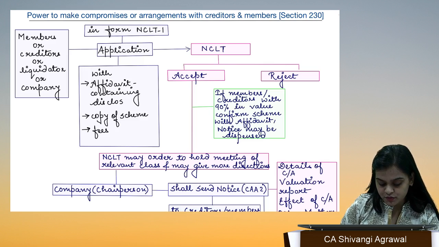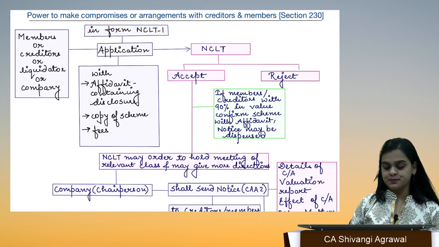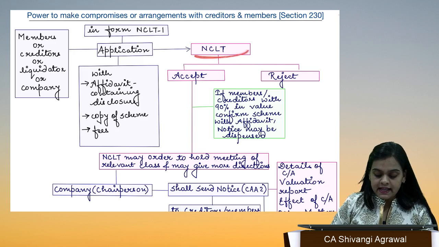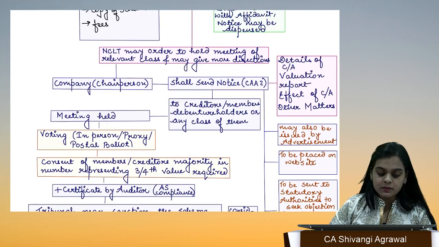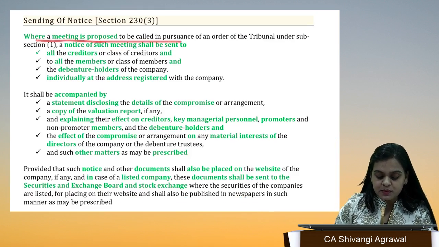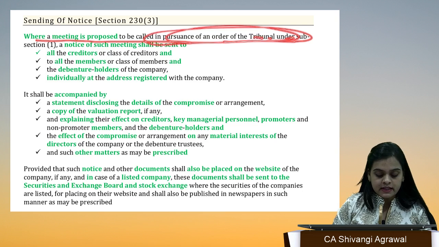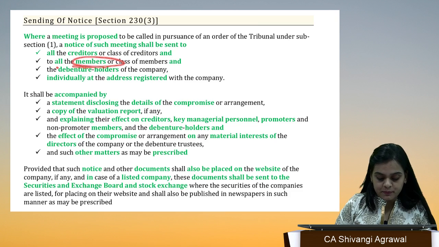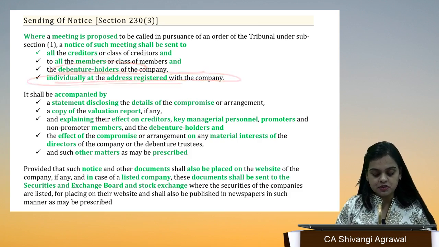What kind of disclosure is not written in the chart, so for this particular disclosure you will have to look through the proper notes only. NCLT has accepted and is going to order a meeting for the relevant class. How will the meeting be held? Where a meeting is proposed to be called in pursuance of an order of the tribunal, notice is going to be sent to all the creditors or any class, to all the members or any class, and to the debenture holders individually at the registered office of the company.